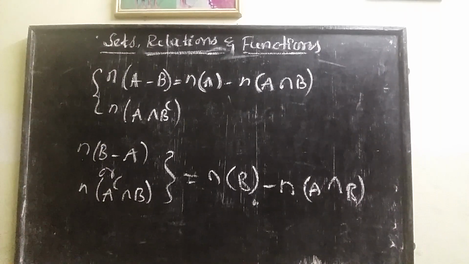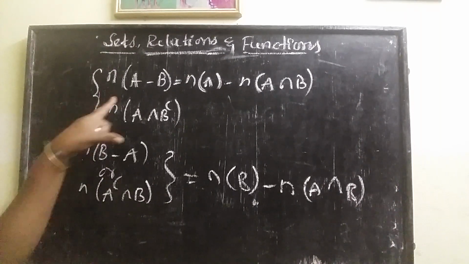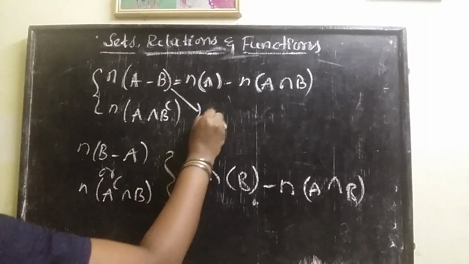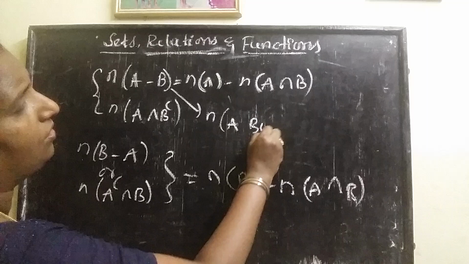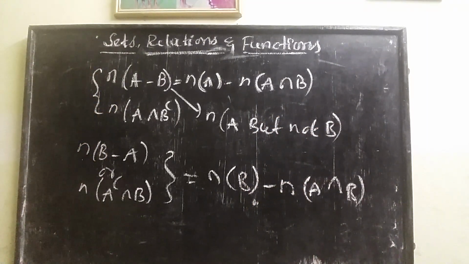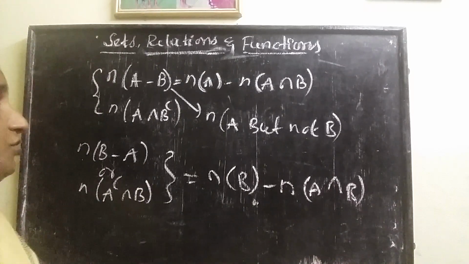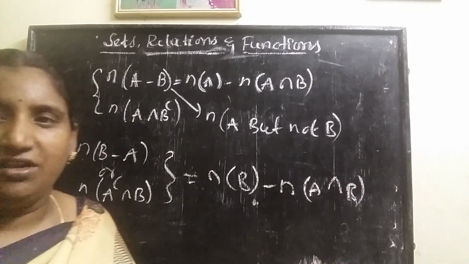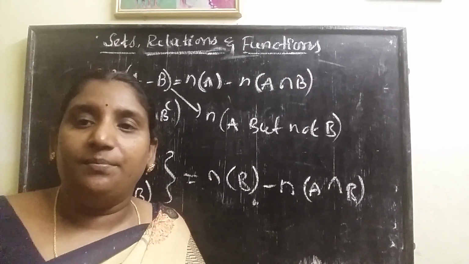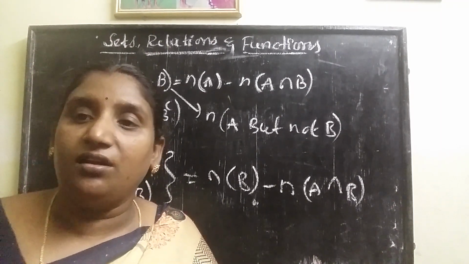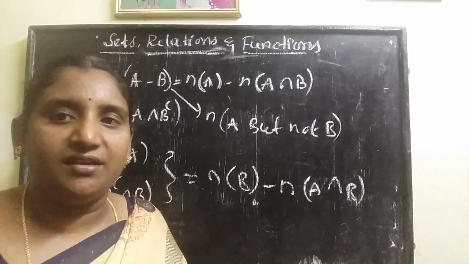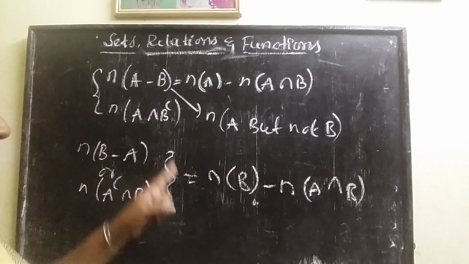And in some questions they can ask "A but not B". One more meaning of n of A minus B is n of A but not B. So they can ask a question like this: the number of students taking tea, these many; taking coffee, these many; both, these many. Then what is the number of people taking coffee but not tea? That means A minus B, or A intersection B complement. In that situation, we can use these formulas.